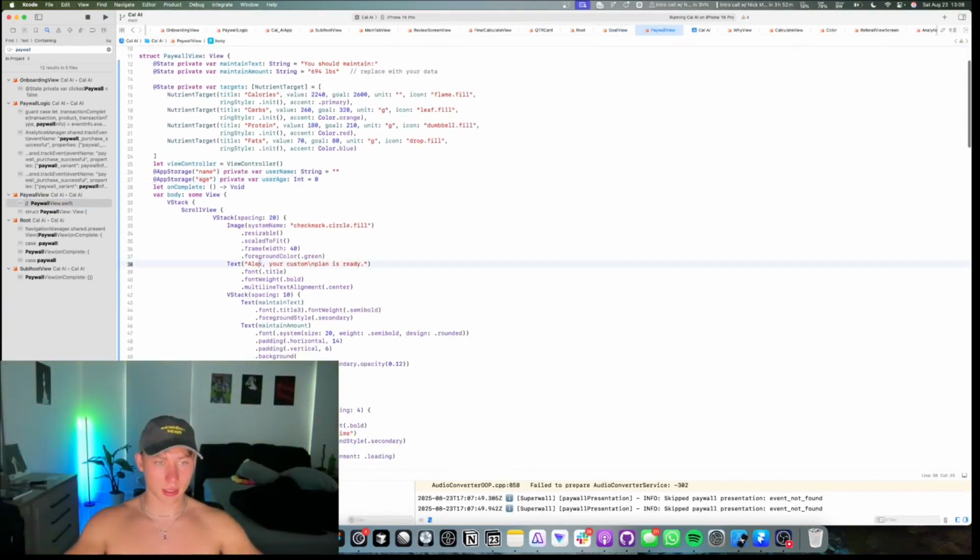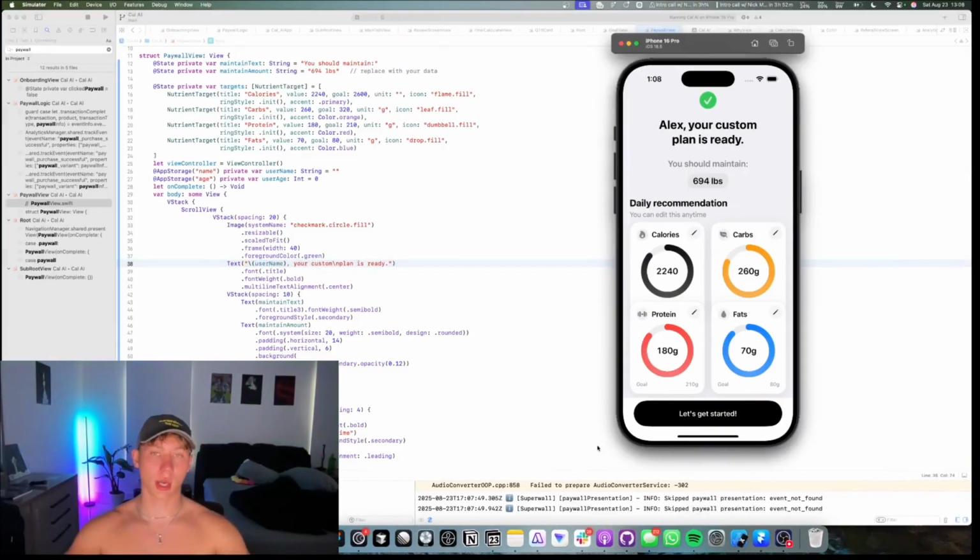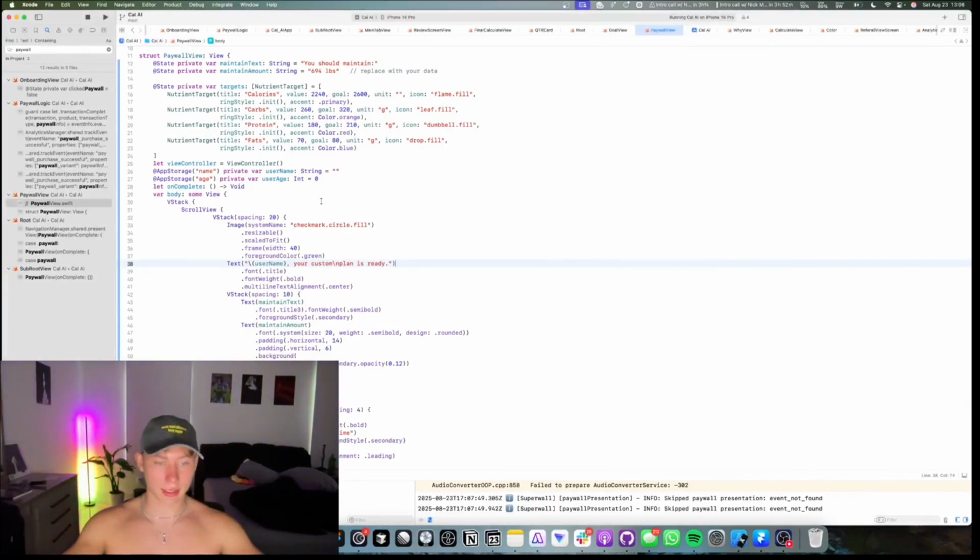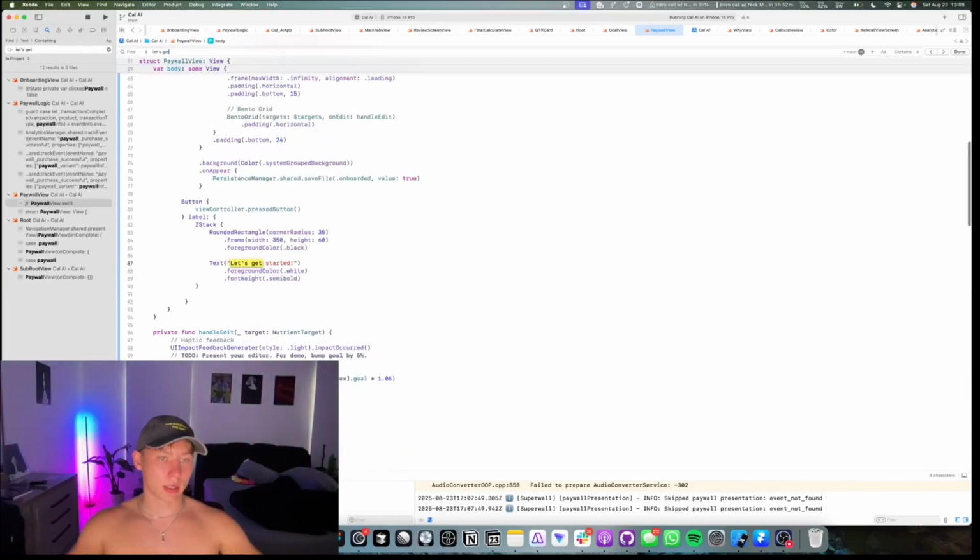And instead of saying Alex, I'm just going to make it say backward bracket name. This should pull the name from whatever you put during the onboarding. So that's great. Username actually. Okay, so now instead of saying Alex, it'll dynamically change based on what the user put in. Again, this will all be in the GitHub code, but let's build the logic for the let's get started button. Let's get started. This triggers view controller.press button and then the brackets.